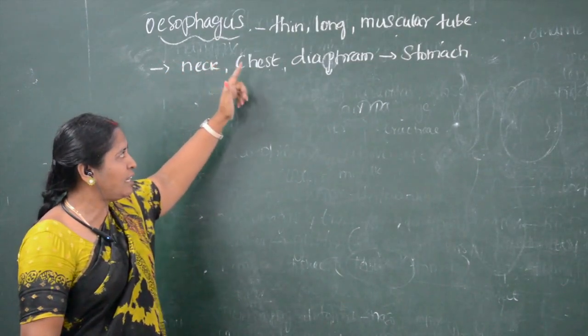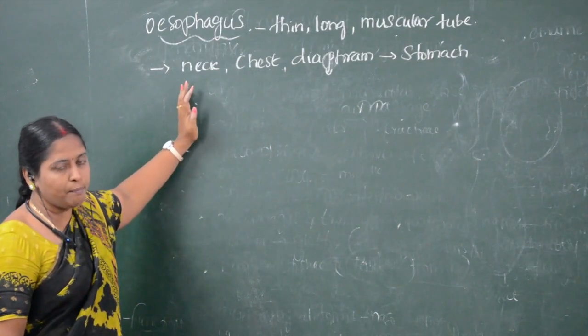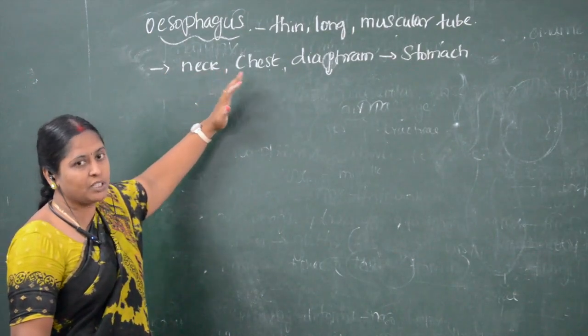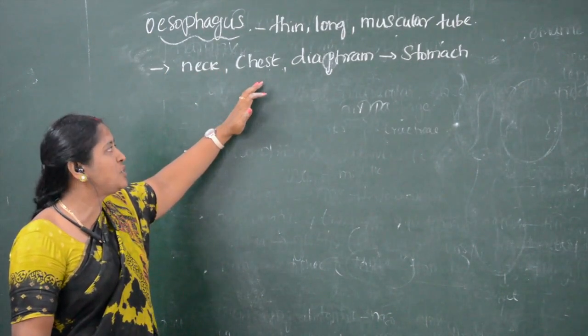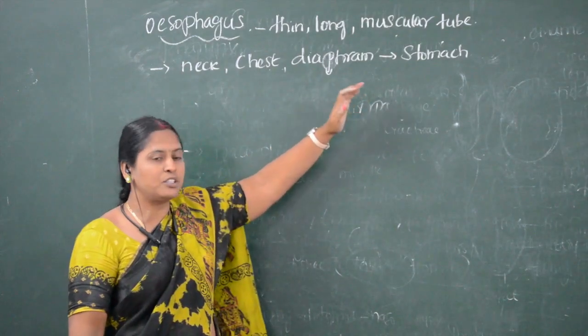Esophagus is a thin, long, muscular tube which starts from the pharynx, that is, from the neck region, travels through the chest region or thoracic region, and pierces through the diaphragm and enters into the stomach.